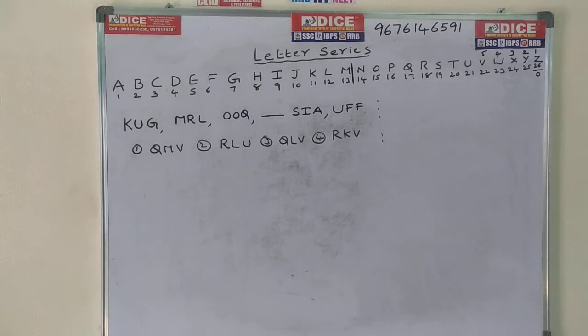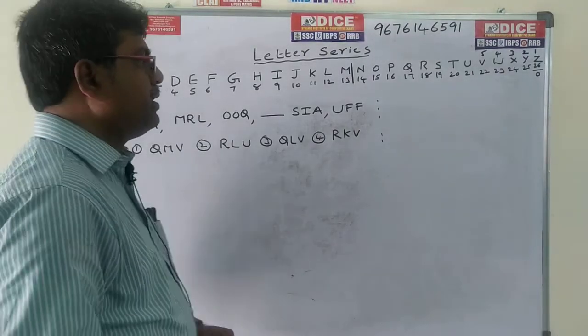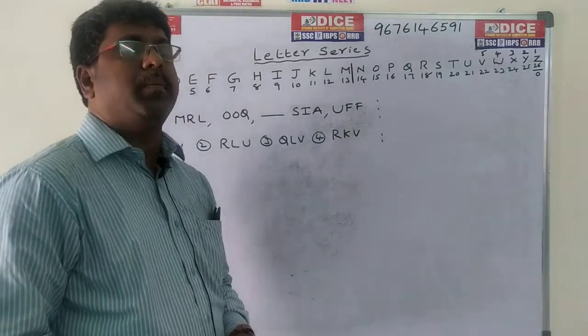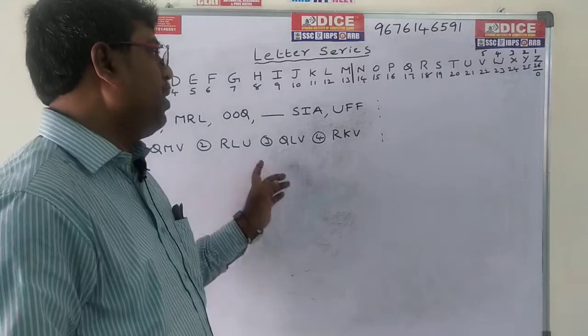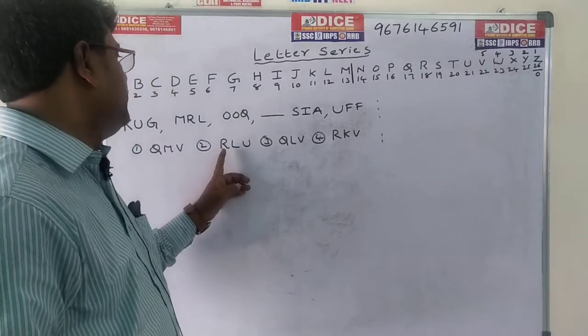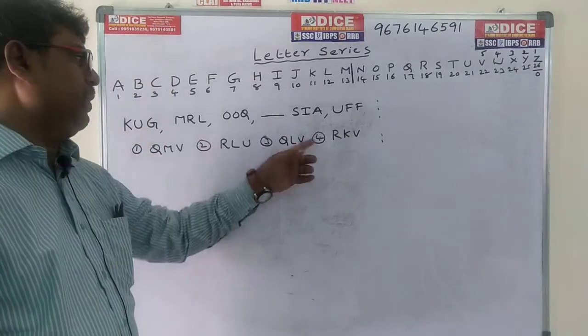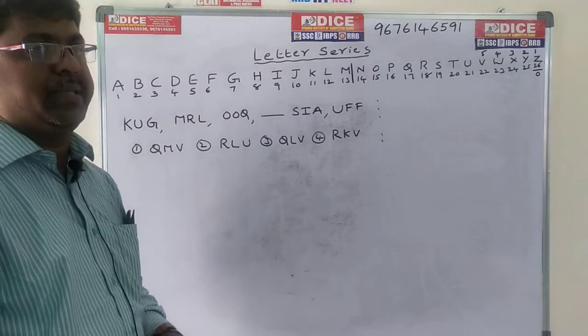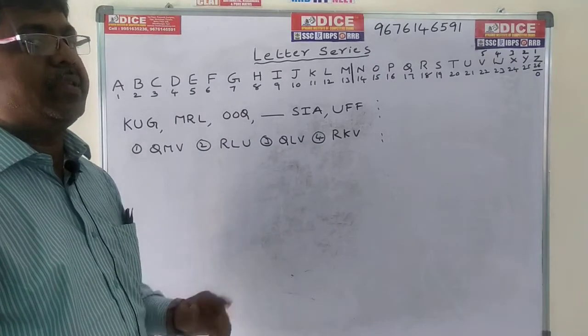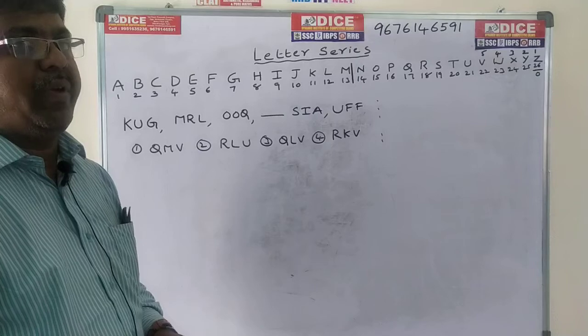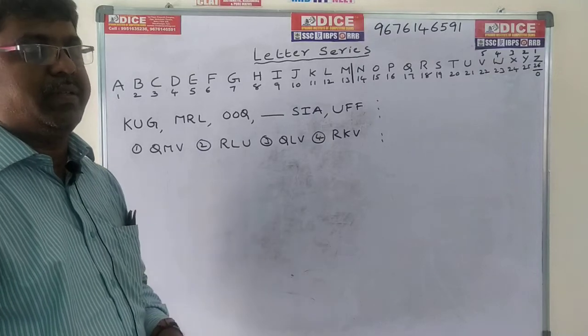Do this problem. Whenever options are given, it is very easy to find the answer. Why? Because if only the first letter is R or Q, you can eliminate the other two options easily. So it depends on the options, and it is very easy.